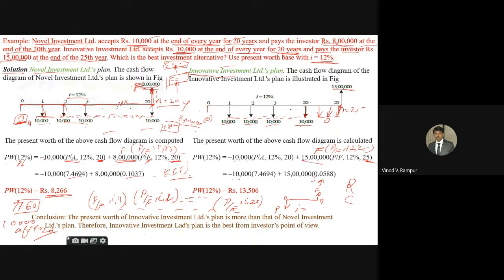Okay, now minus 10,000, same values you are going to substitute, but here the present worth for that investment planning, that is the innovative investment planning, they are paying 13,506 rupees. Okay, the future amount after 25 years, what is your investment cost? That is 15 lakh rupees.